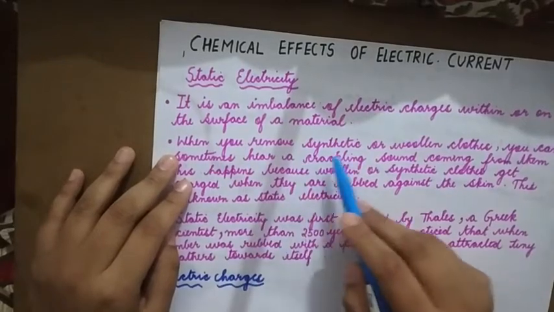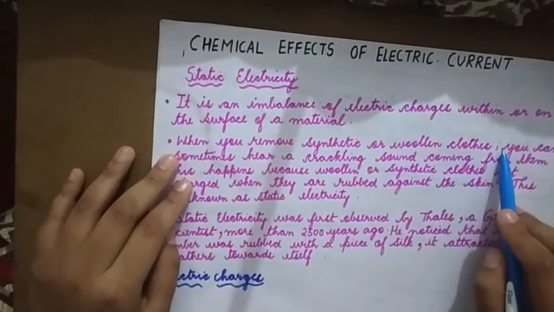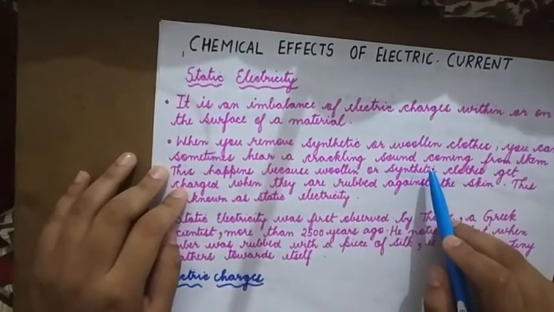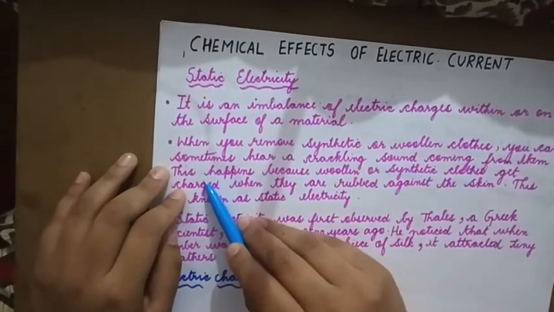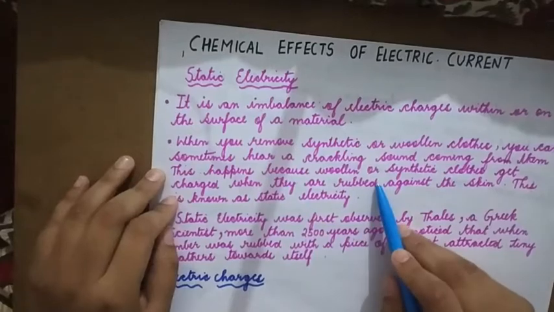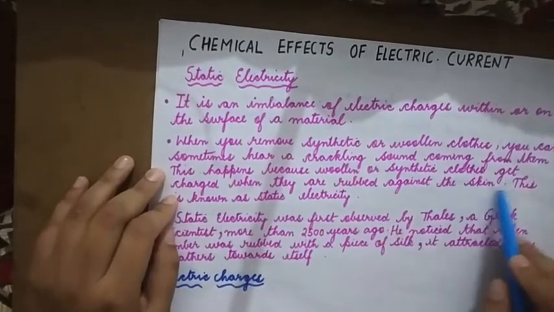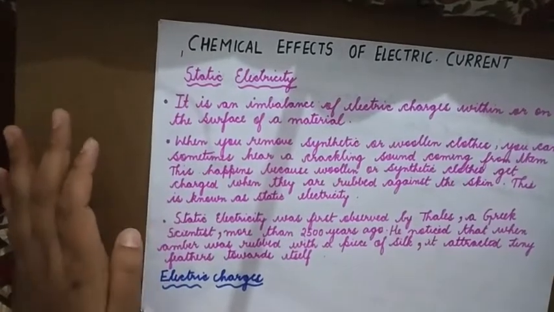When you remove synthetic or woolen clothes, you sometimes hear a crackling sound coming from them. This happens because woolen or synthetic clothes get charged when they are rubbed against the skin. This is known as static electricity.